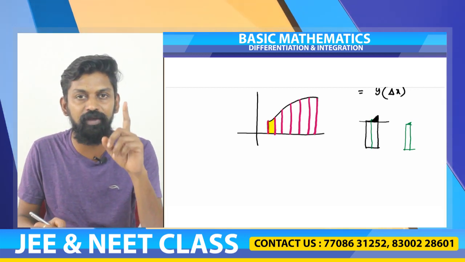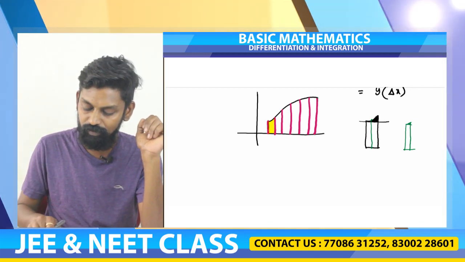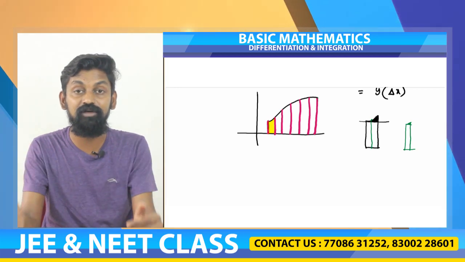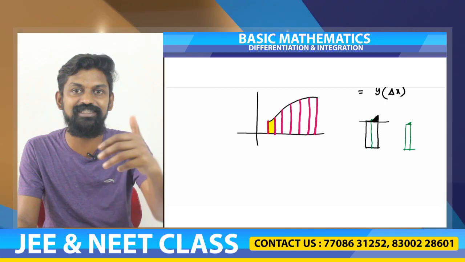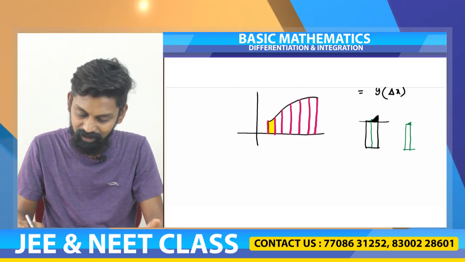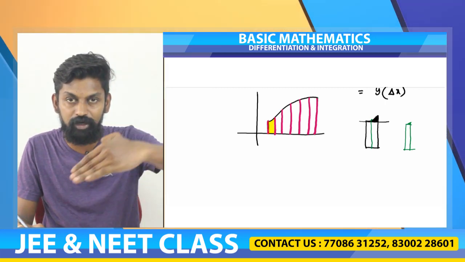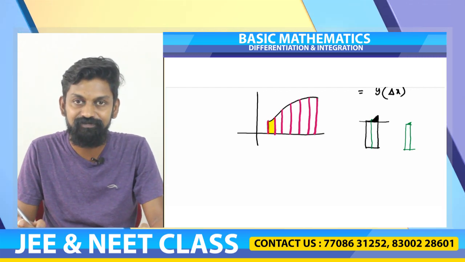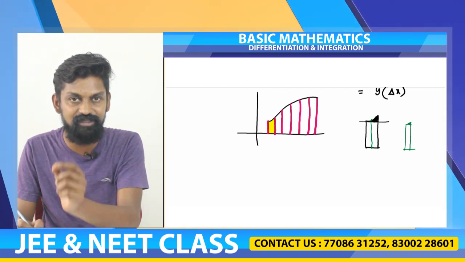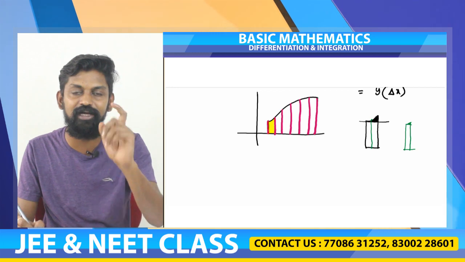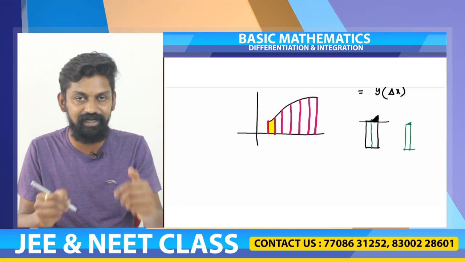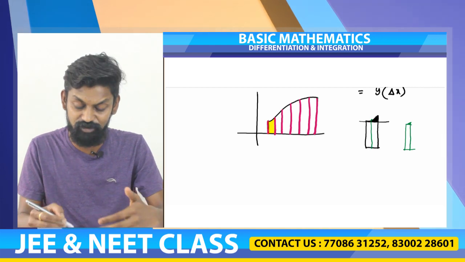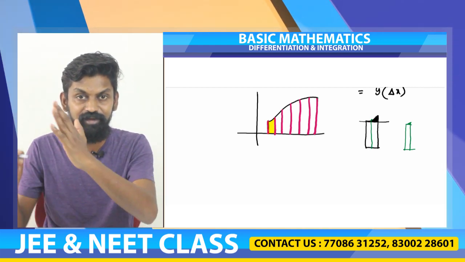So if you want to make it a rectangle, what do you have to do? First we need to understand why we are not able to construct a rectangle. When the x value changes, y is not remaining constant, y is changing. If the y value is changing, it's either going up or coming down, it is no longer a rectangle. As the x value changes, the y value should remain constant, then only it is a rectangle. But here, as the x value changes, y is changing. It is not a straight line parallel to the x-axis. It is a continuously varying curve.